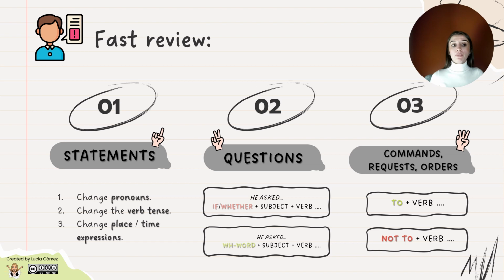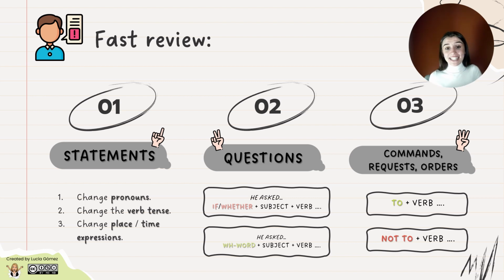So remember that when we work with statements, we change pronouns, we change the verb tense, we change place and time expressions. The same happens with questions, but it was necessary to distinguish more precisely between yes-no questions and WH questions on the other hand. Yes-no questions are going to be reported by means of if or whether, which mean the same, and WH questions with the WH word they give us in the direct speech. We shouldn't forget that we need to include, first of all, the subject and then the verb, because we are moving from a direct to an indirect question.